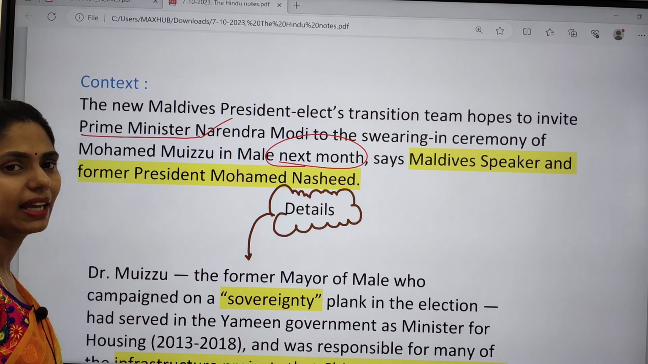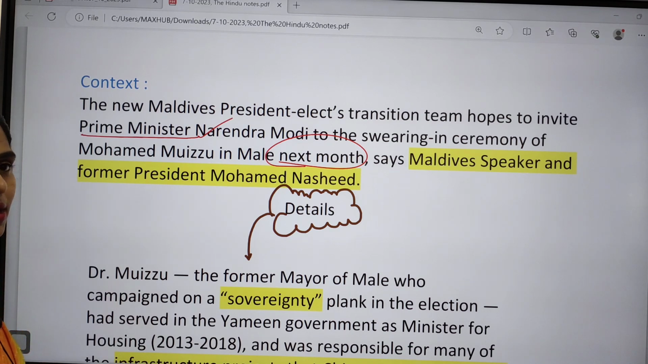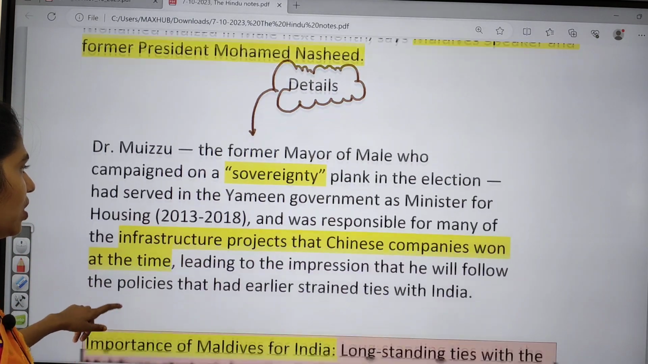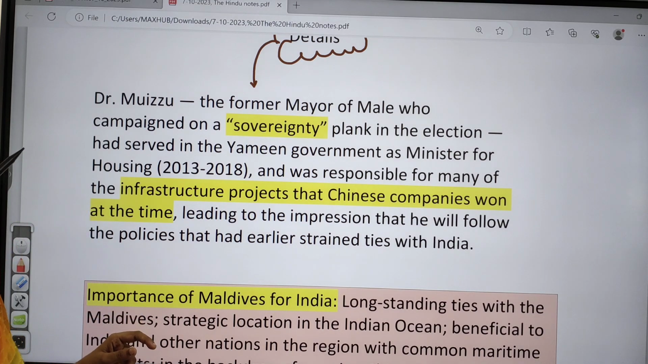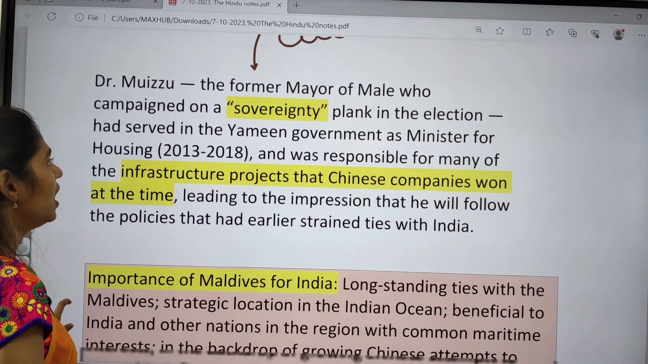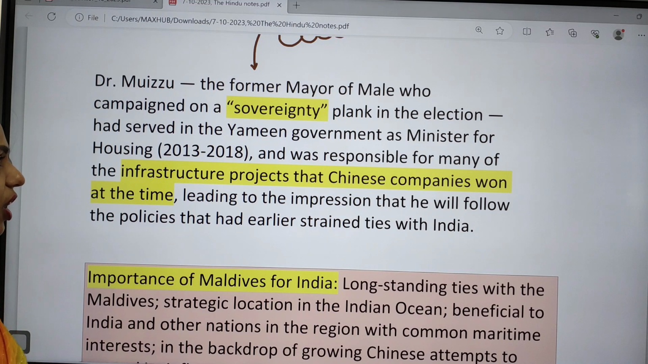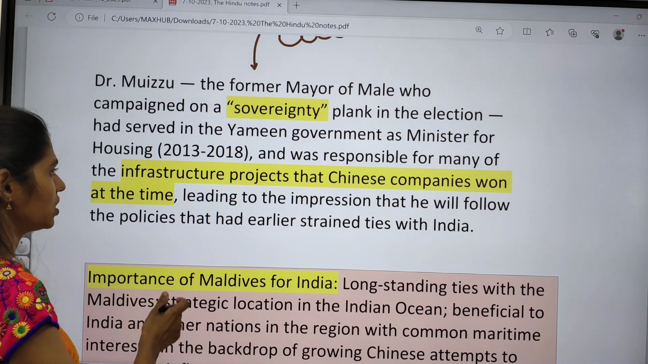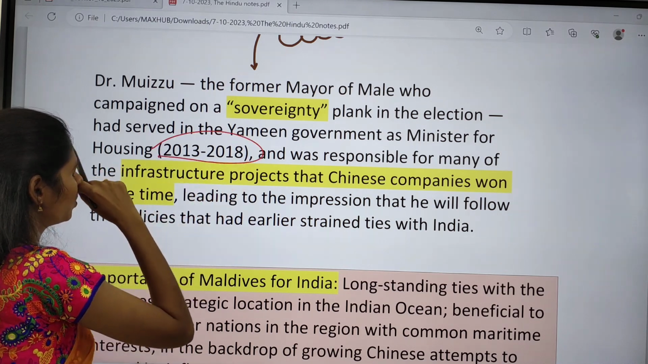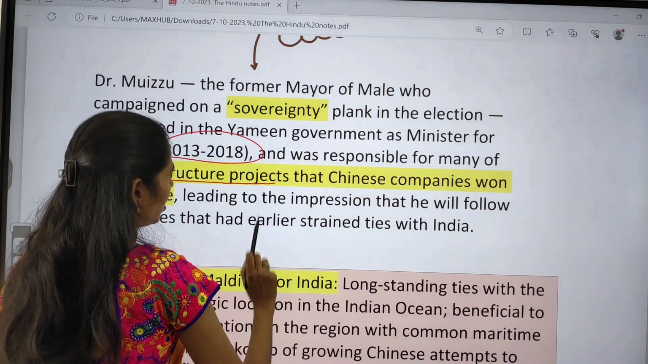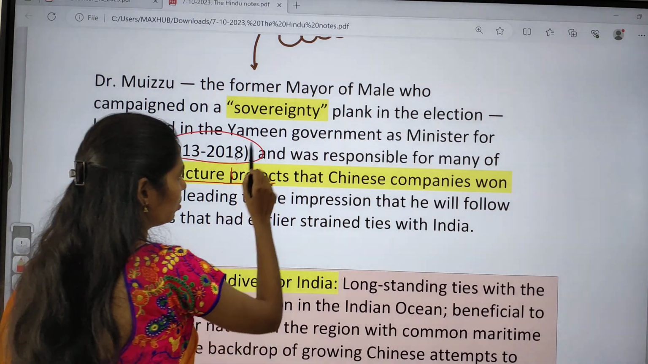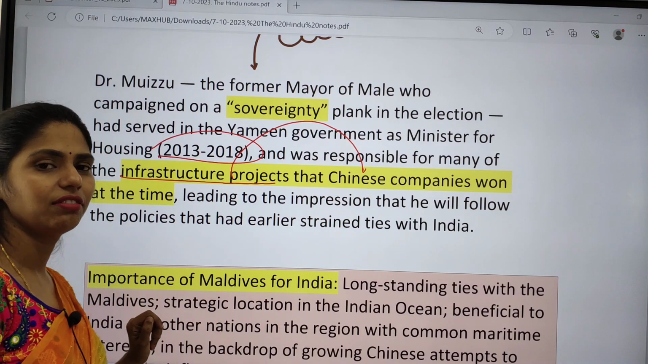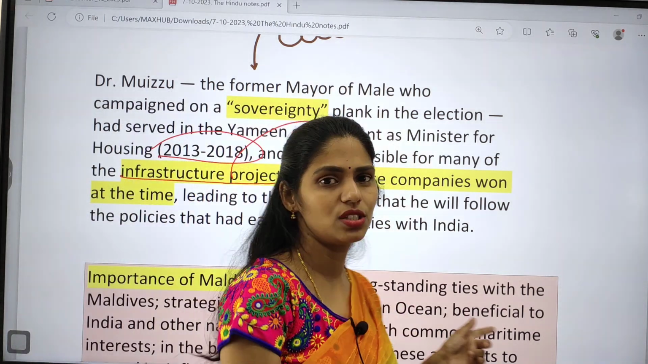So this is the thing said by the Maldives speaker and former president, Nasheed. Actually, this person was working as the mayor of Malé, and he also campaigned on a sovereignty plank in the election. Finally, he served in the Amin government as Minister of Housing between 2013 and 2018. And he was very much responsible for infrastructure projects, and these projects were given to Chinese companies.